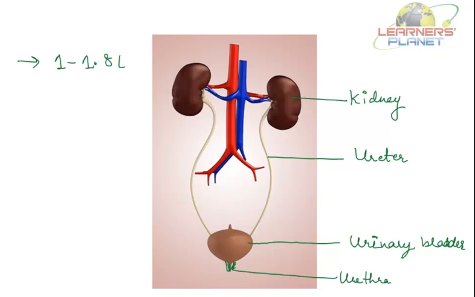So students, we have all experienced that we sweat on a hot summer day, and the sweat contains water and salts. So in summer, white patches are formed on our clothes, especially in areas like underarms. These marks are left by the salts which are present in the sweat. So students, does sweat serve any other function?